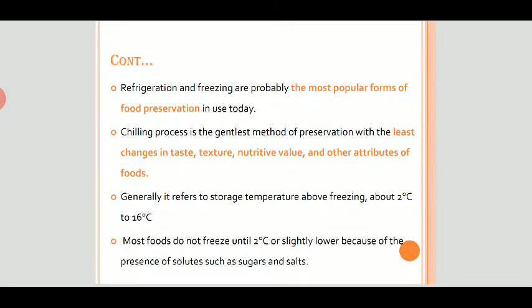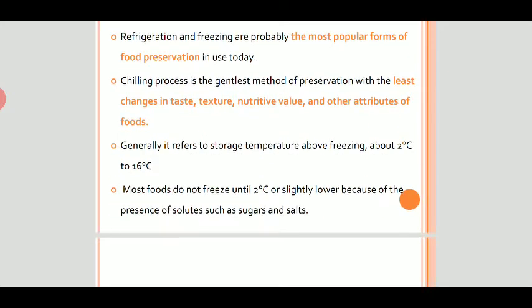Refrigeration and freezing are probably the most popular forms of food preservation. The chilling process is the gentlest method of preservation, with the least changes in taste, texture, nutritive value, and other attributes of the foods. Generally, it refers to a storage temperature range above freezing, 2 degrees Celsius to 16 degrees Celsius.